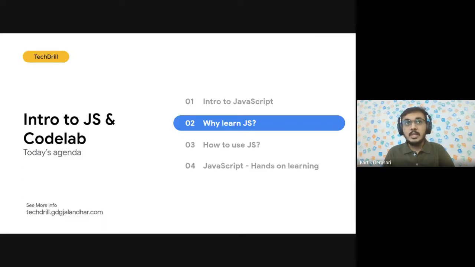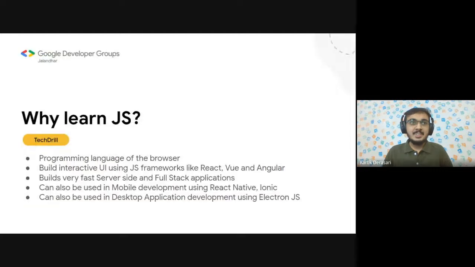So let's see why to learn JavaScript. What do you think? Are Java and JavaScript similar, or are they very different from each other? Correct. Java and JavaScript are very different from each other. So let's see what the capabilities of JavaScript are.